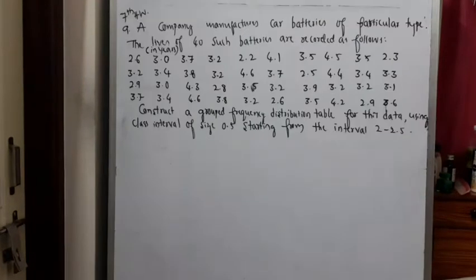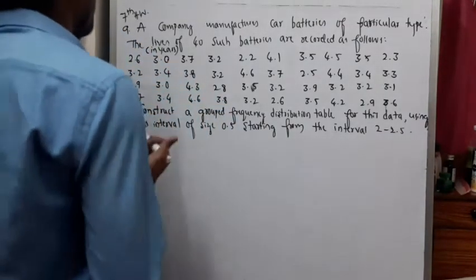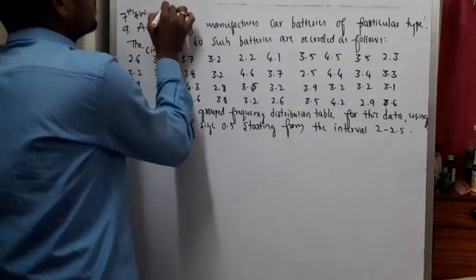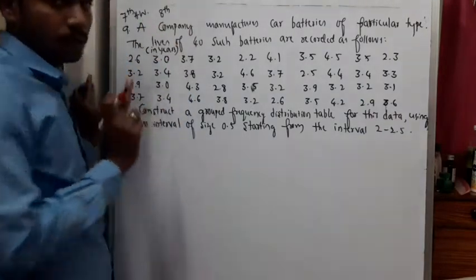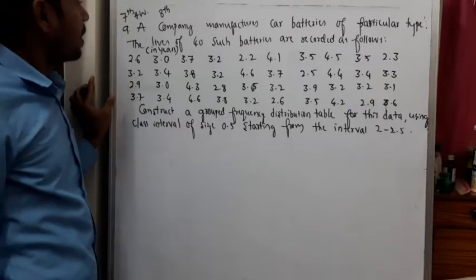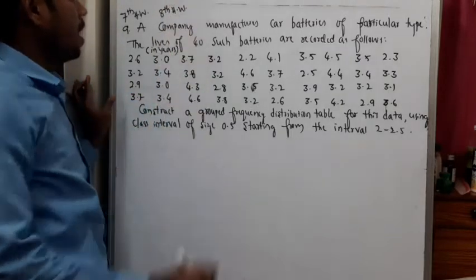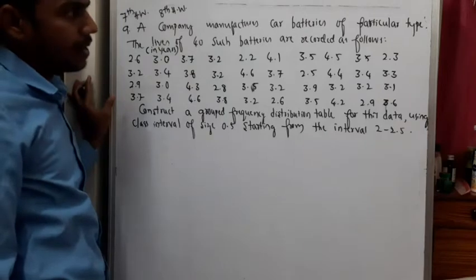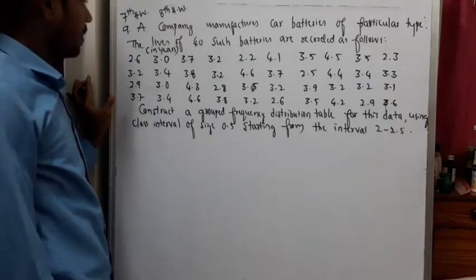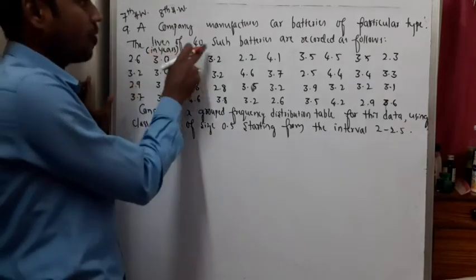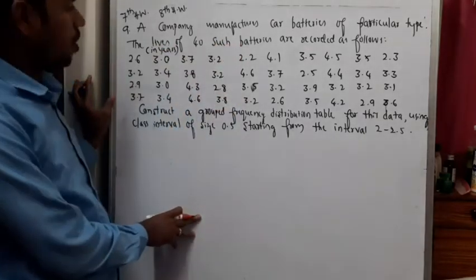So dear students, the 7th and 8th questions will be your homework. The 7th is very similar to the 6th question and the 8th will be similar to the 9th question. The 9th question: a company manufactures car batteries of a particular type. The lives in years of 40 such batteries are recorded as follows.